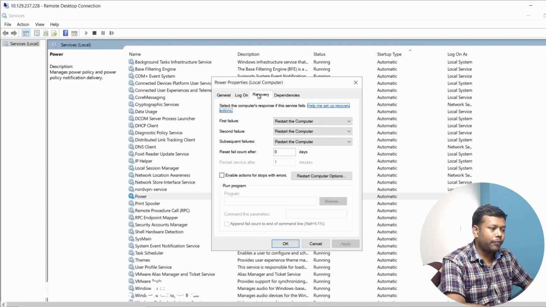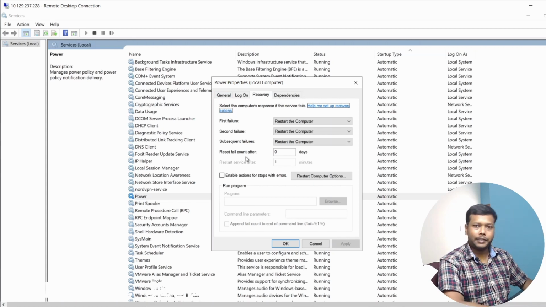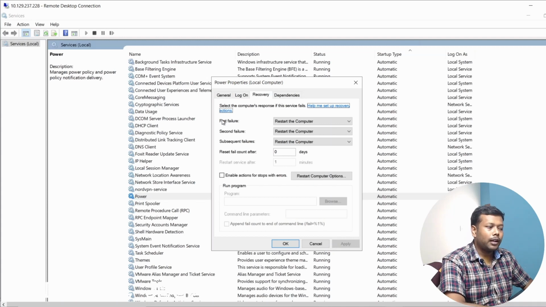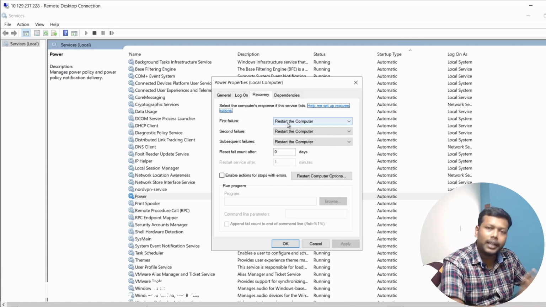And if we go to Recovery, there are a few options: first failure, second failure, subsequent failures, and reset fail count after. What is it? In case this particular service fails, this is the action sequence that needs to be performed. In case of failure for the first time, it restarts the computer, which is a very critical service.